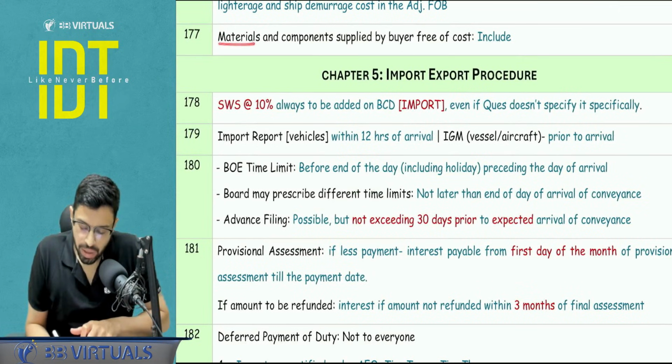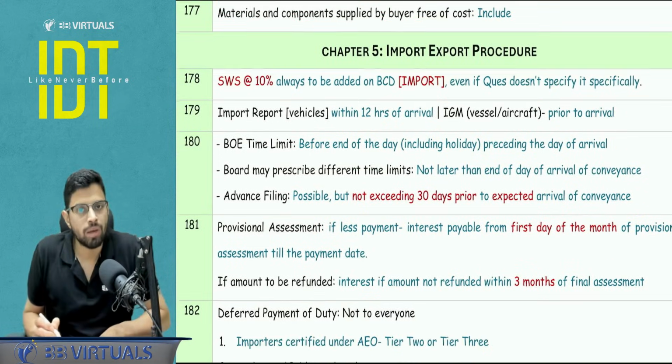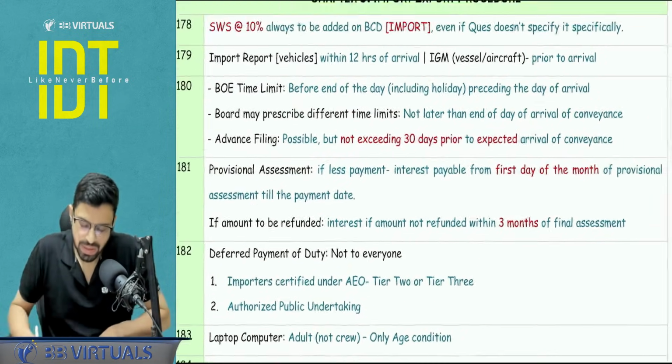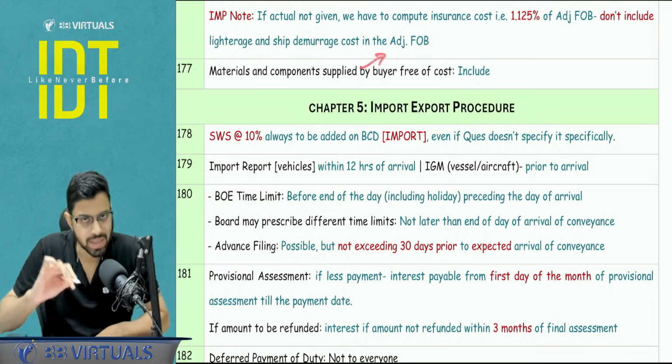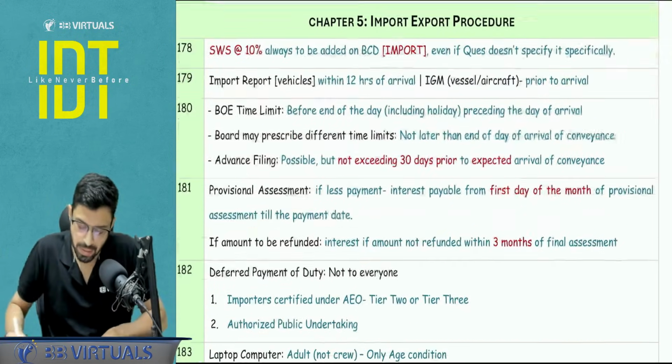Material and component, if it is sent by the buyer free of cost, then you have to include it in the valuation. This is kind of like section 15(2)(b) in GST, that is the obligation paid by the recipient.